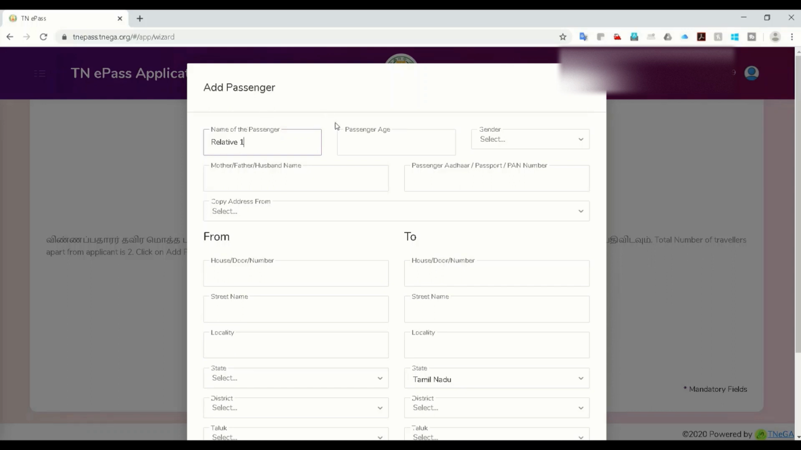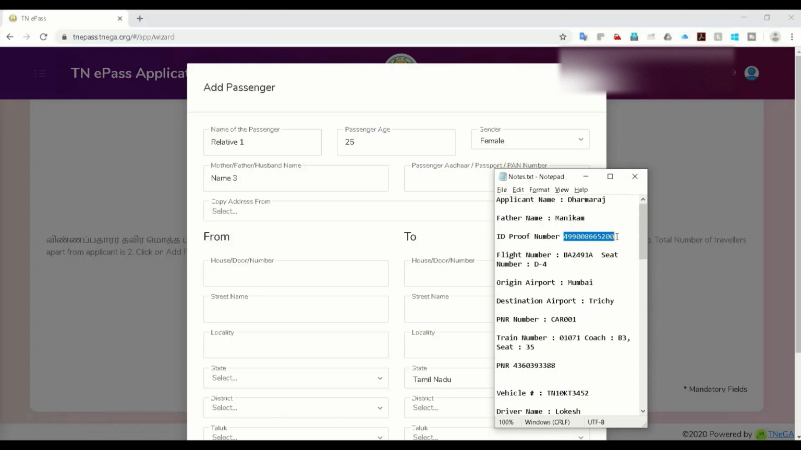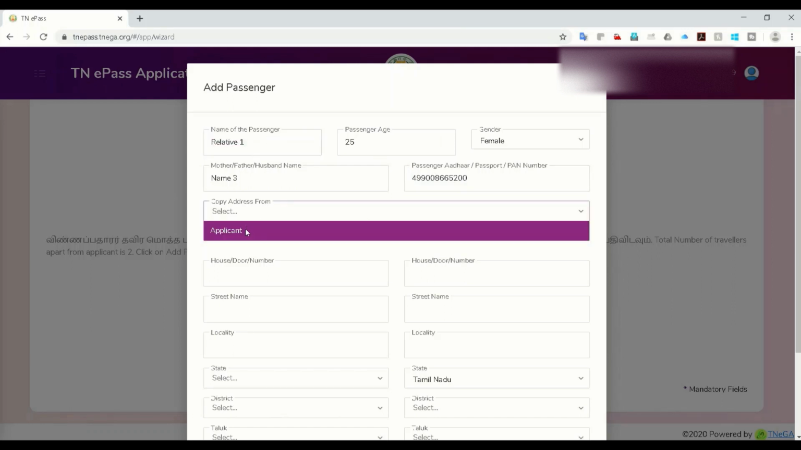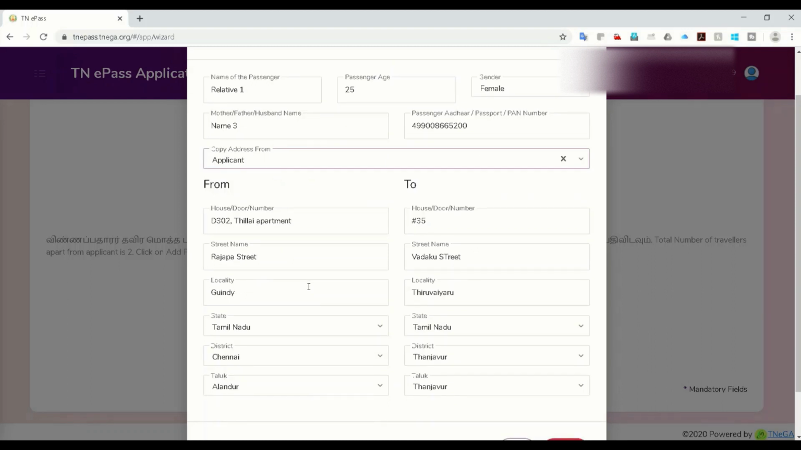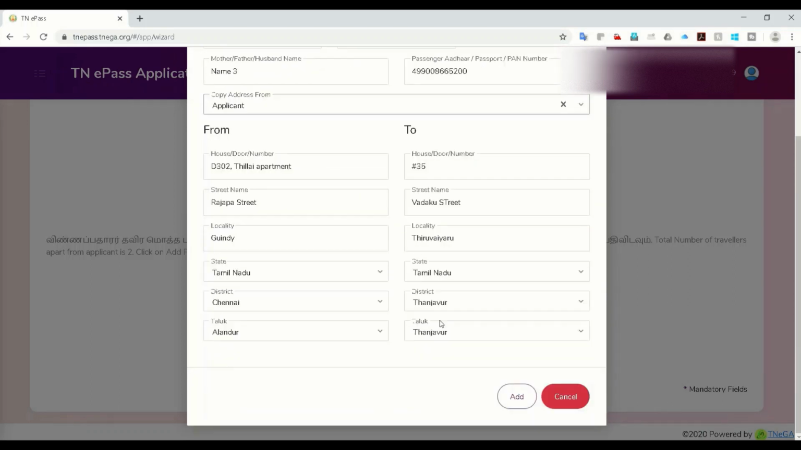Age is 26, and I'll say female. Husband's name, 2 3. Aadhaar number, I'll put the same Aadhaar number as I put here. This is just for sample purposes. You need to enter a valid ID proof for the person who's traveling, and select that the address is the same as the applicant. If you are traveling in a group, if your friends or relatives are traveling with you, you need to enter these details here. Then I will say add.